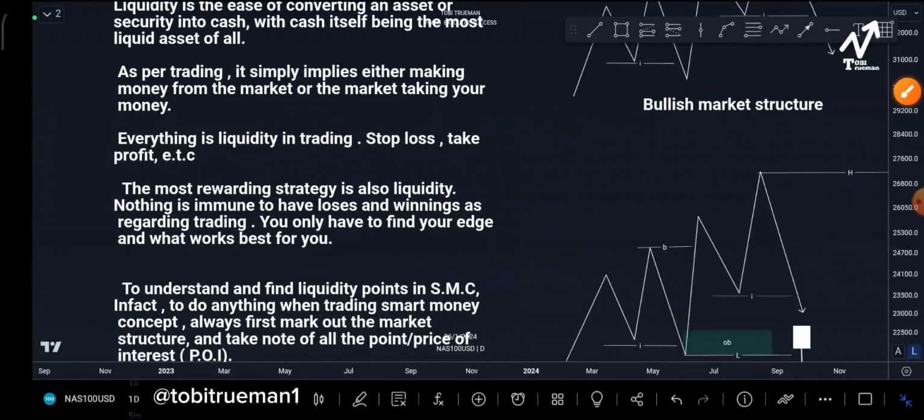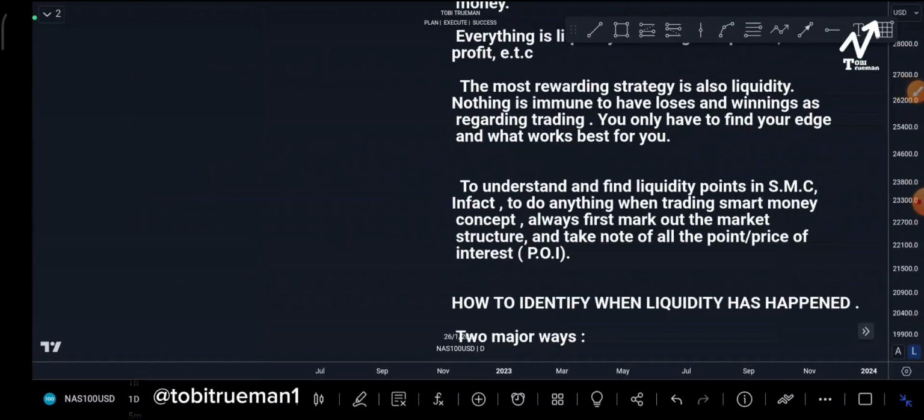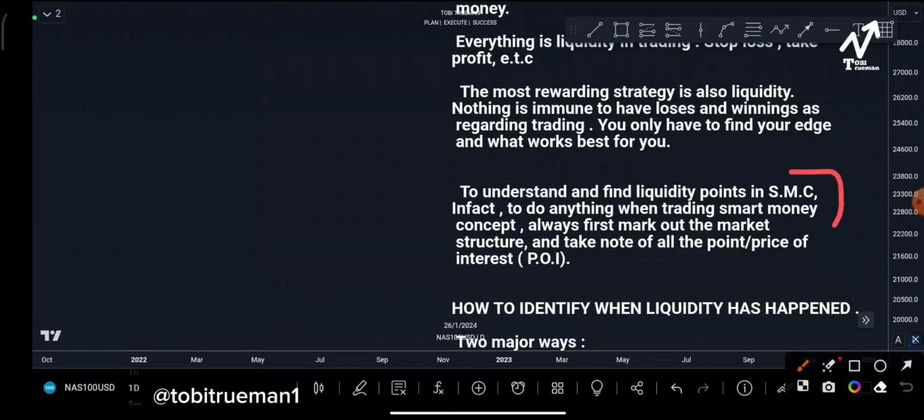To understand and find liquidity points in smart money concept, in fact, to do anything when trading smart money concept, always first mark out the market structure and take note of the point or price of interest, commonly referred to as POI.